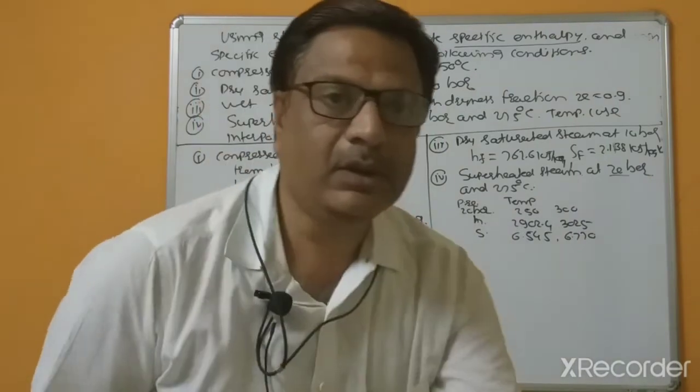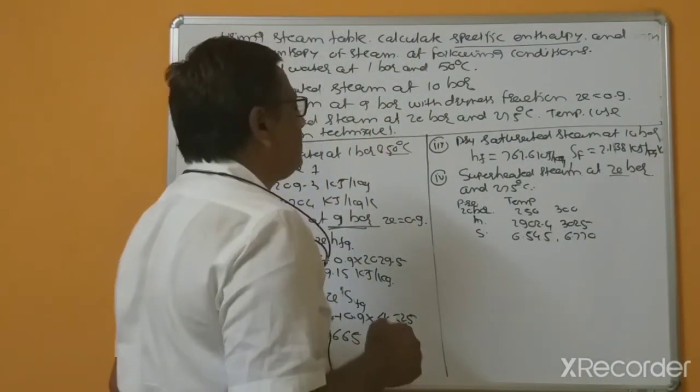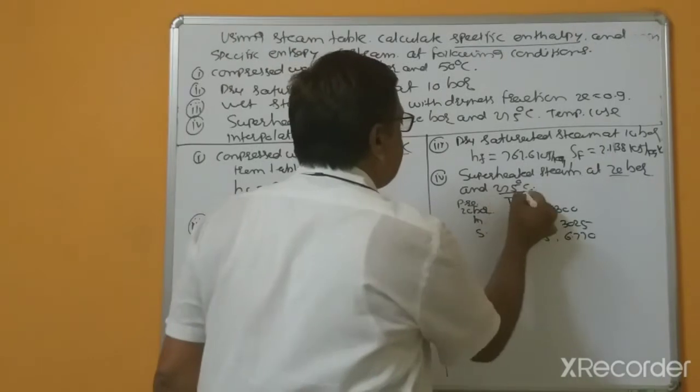This is clear. Now by using interpolation methods we can calculate because this is at 275.